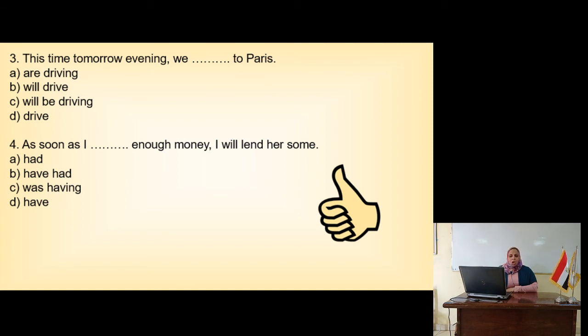Number 4, as soon as I have enough money, I'll lend her some. As soon as, I said after as soon as, I have the verb in stem. I have the present simple. And because it's I, I use the verb in stem. As soon as I have enough money, I'll lend her some.